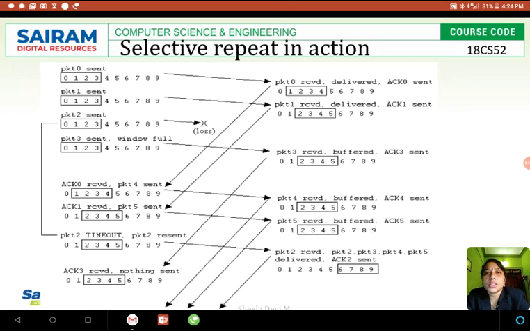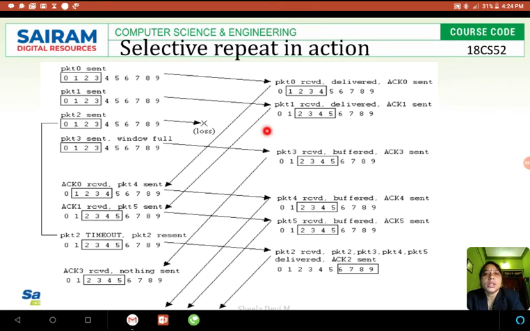See here, packet 0 is sent first. Then for packet 0, the receiver gets packet 0 received, and it sends the acknowledgement here. Then packet 1 is sent by the sender, packet 1 is received by the receiver, and it delivers it to the upper layer, and it also sends the acknowledgement. See here, acknowledgement is sent here. Then packet 2 is sent, but it is lost during transmission.